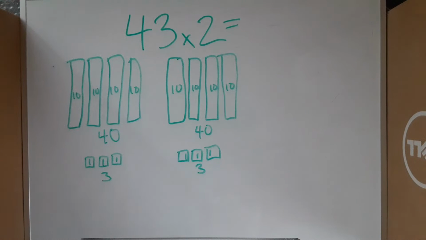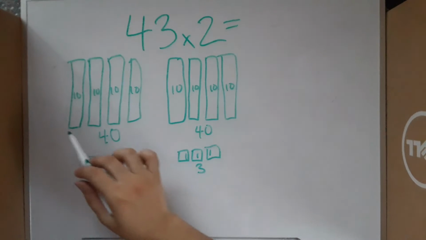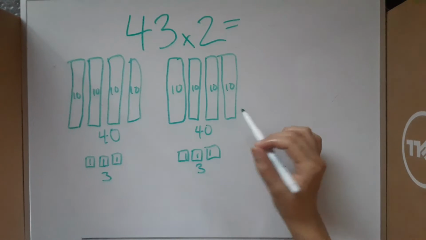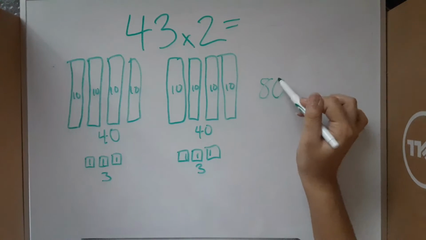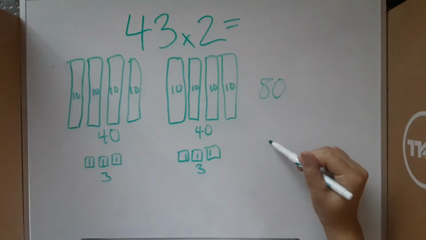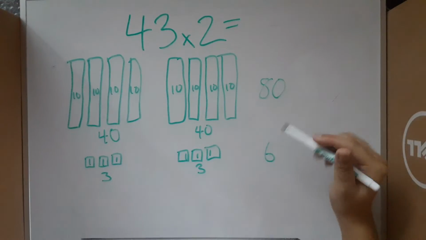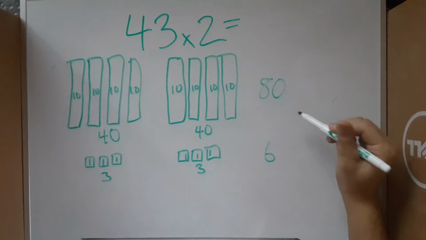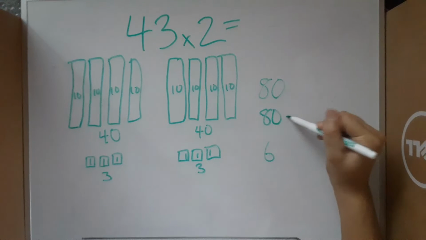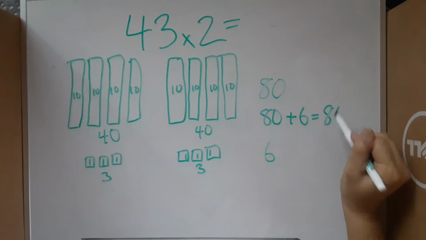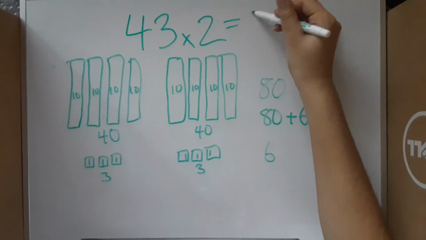So now we have, in our tens, 40, 50, 60, 70, 80, and 3, 4, 5, 6. If we add these together, just like if we added these together in our expanded method, we would have 80 plus 6, which equals 86. And that's our answer.